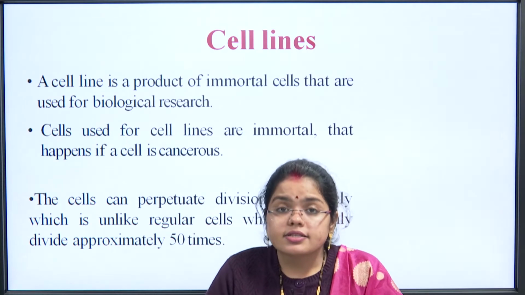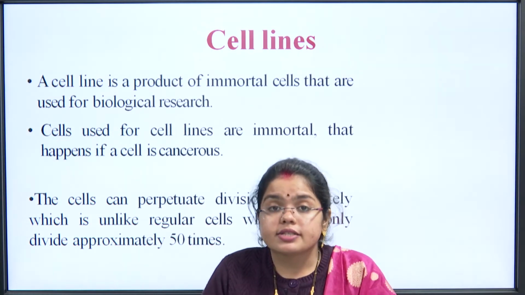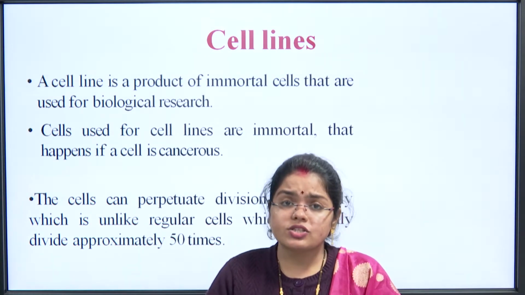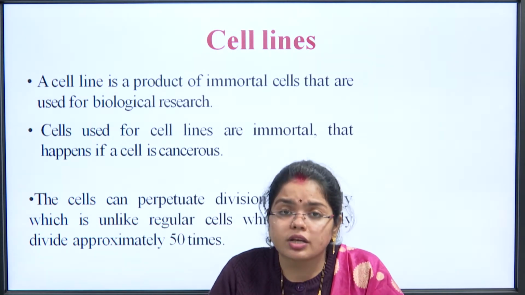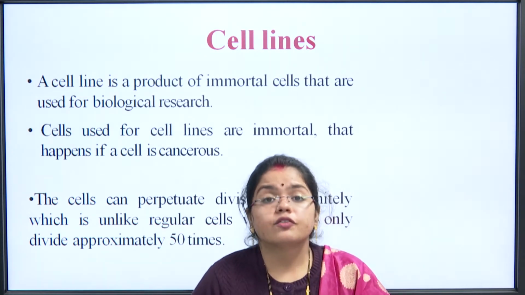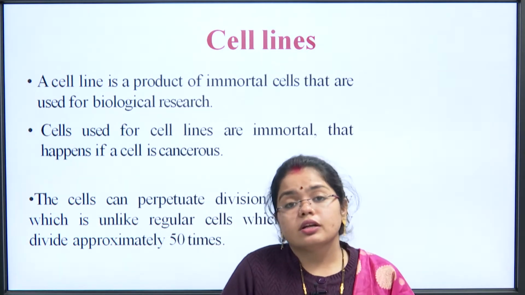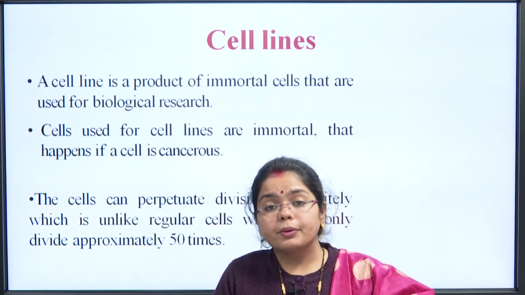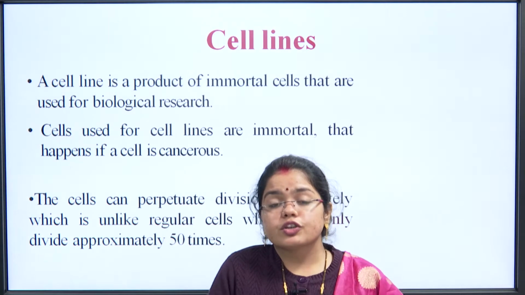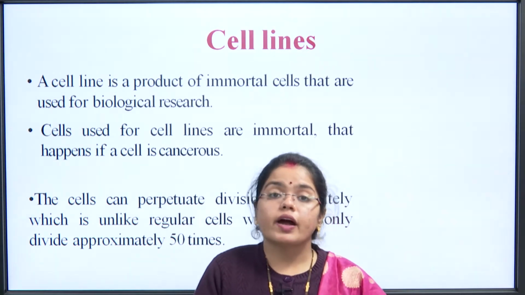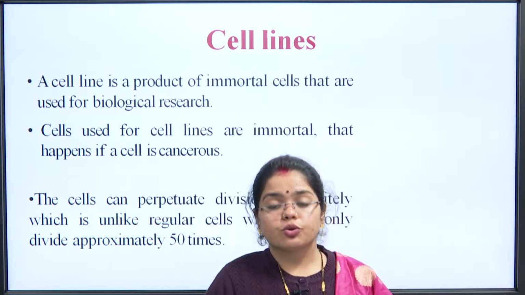If a cell gets cancerous, that means the cell will not senesce, it keeps on dividing. Before it reaches maturity, it again goes into division. The G1, G2, G0 phases are passed and the cell comes completely into the division phase, the M phase, where it keeps on dividing again and again without reaching maturity.